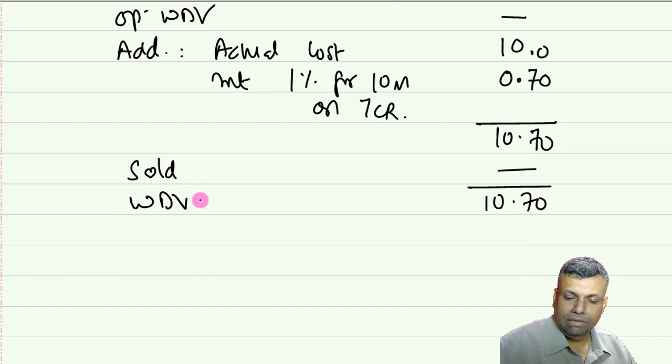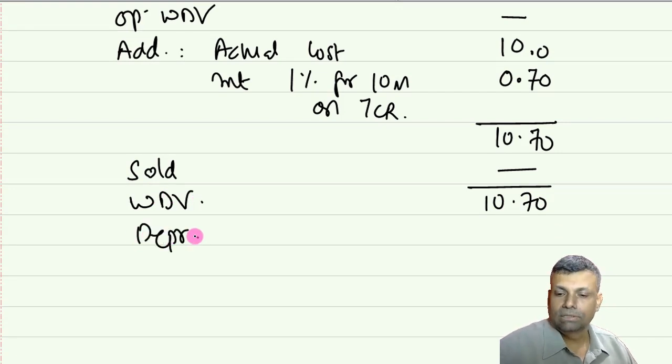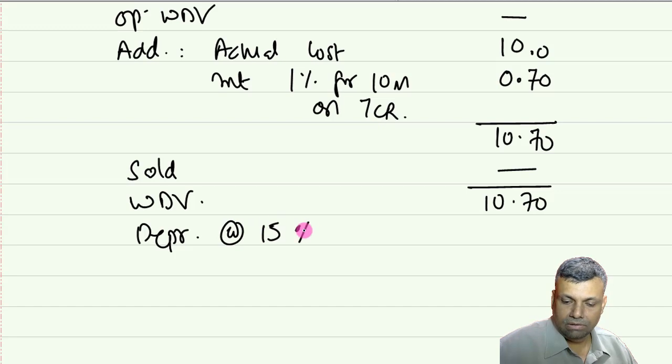This is your WDV. On that, depreciation. Okay. Depreciation at the rate of 15%. This will be half the rate. Why?